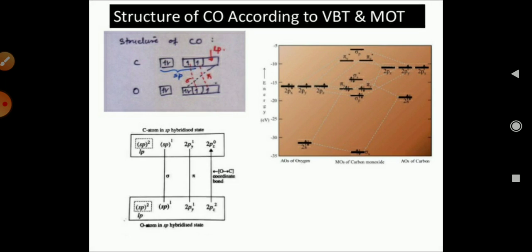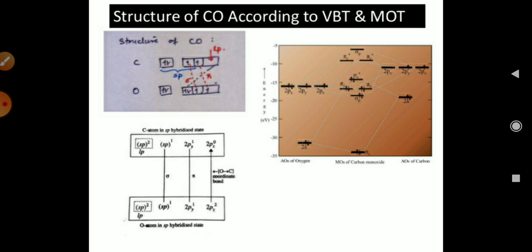Now we talk about the structure of the CO ligand with respect to VBT and MOT. If you see in a CO ligand we have carbon and oxygen. The carbon has sp2 hybridization, and here you can see a diagram in which one is a sigma bond, one is a pi bond, and one is a lone pair present over here.